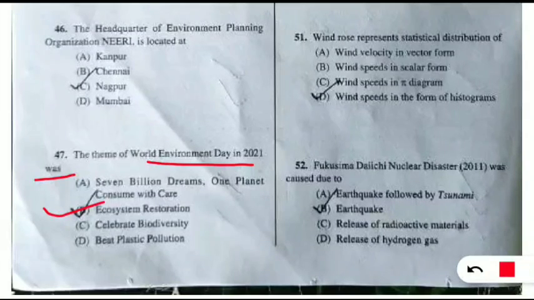Next question from the Japan disaster. The Fukushima Daiichi nuclear disaster of 2011 was caused due to which of the following? This is asking about the disaster which took place in 2011. The correct option will be earthquake followed by tsunami, which led to this nuclear disaster in 2011. So option A will be the correct option.